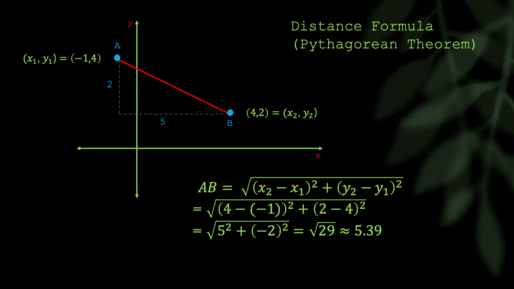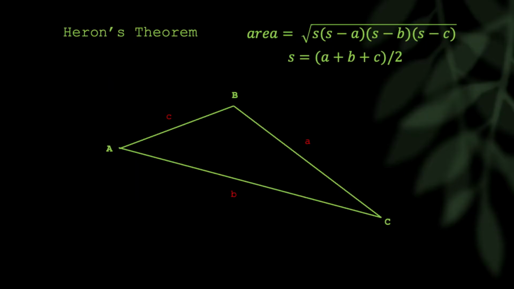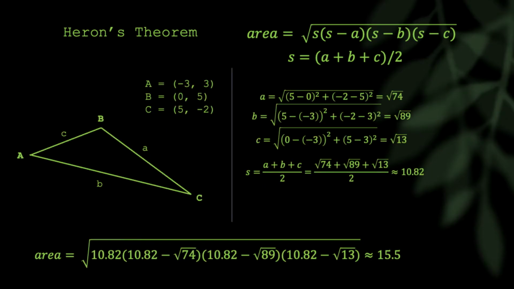So once you have that, you can use Heron's theorem, shown here, to find the area of a triangle given the 3 side lengths, A, B, and C. You just take the semi-perimeter, which is basically the perimeter, A plus B plus C divided by 2, and multiply it by the semi-perimeter minus the first side, then S minus the second side, and S minus the third side. You multiply all those together, and you take the square root according to this formula, and you should have the area. And for the example given earlier, -3,3, 0,5, 5,-2, using this formula, you would get an area of 15.5.